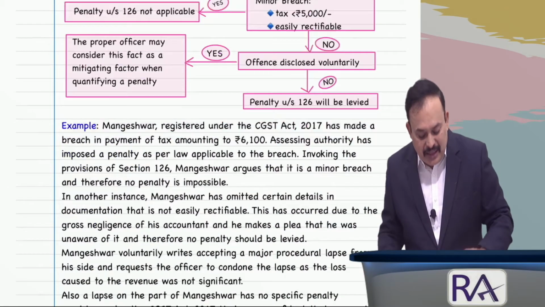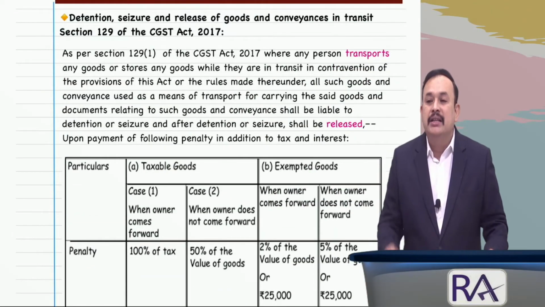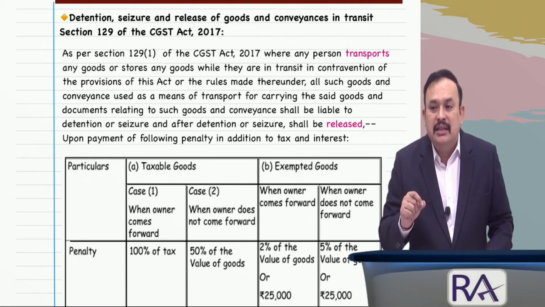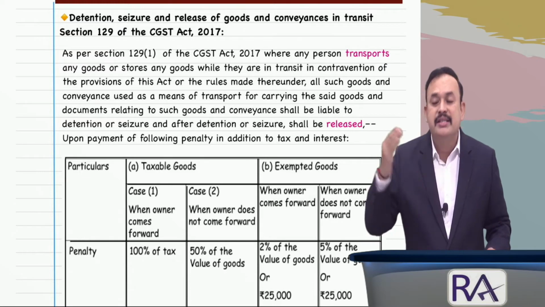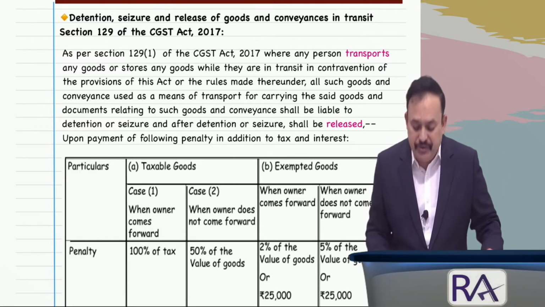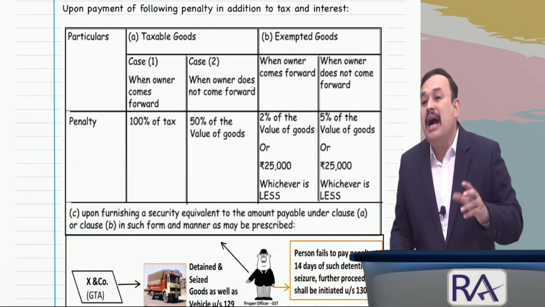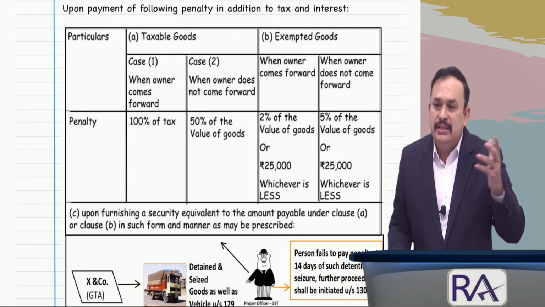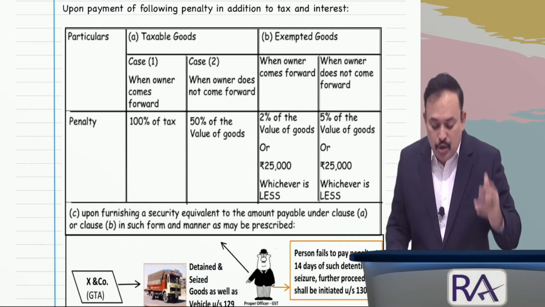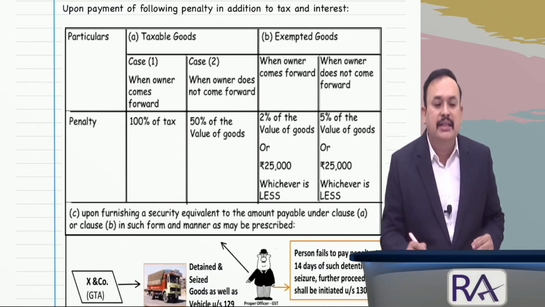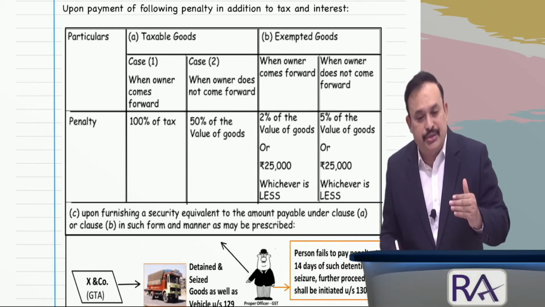And also we referred in the last class to section 129 of the CGST, detention and seizure. If goods have been detained and seized in transit under section 129, you have to pay a penalty to release the goods. For taxable goods, if the owner comes forward to pay the tax, interest, and penalty, the penalty is equal to 100% of the tax.